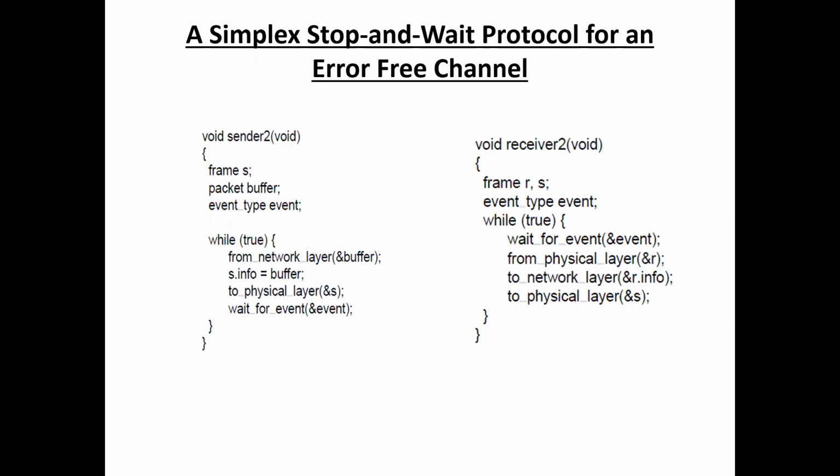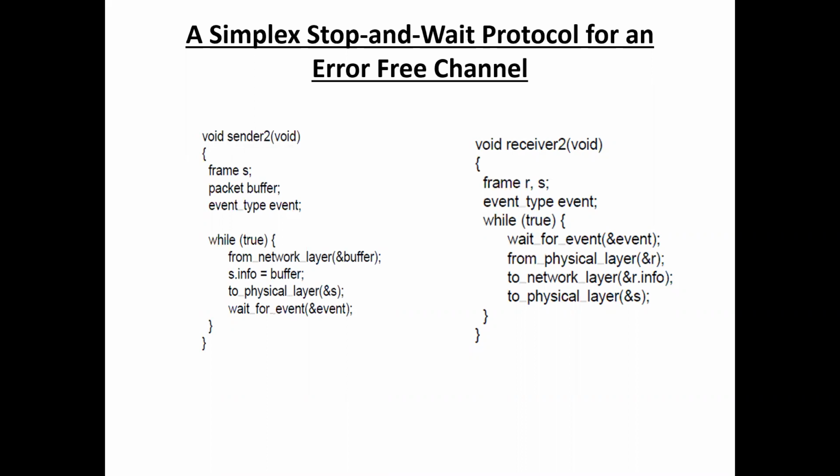That means there are no errors in the data transmission when you are using this protocol. But this time, the receiver has only finite buffer capacity and finite processing speed.